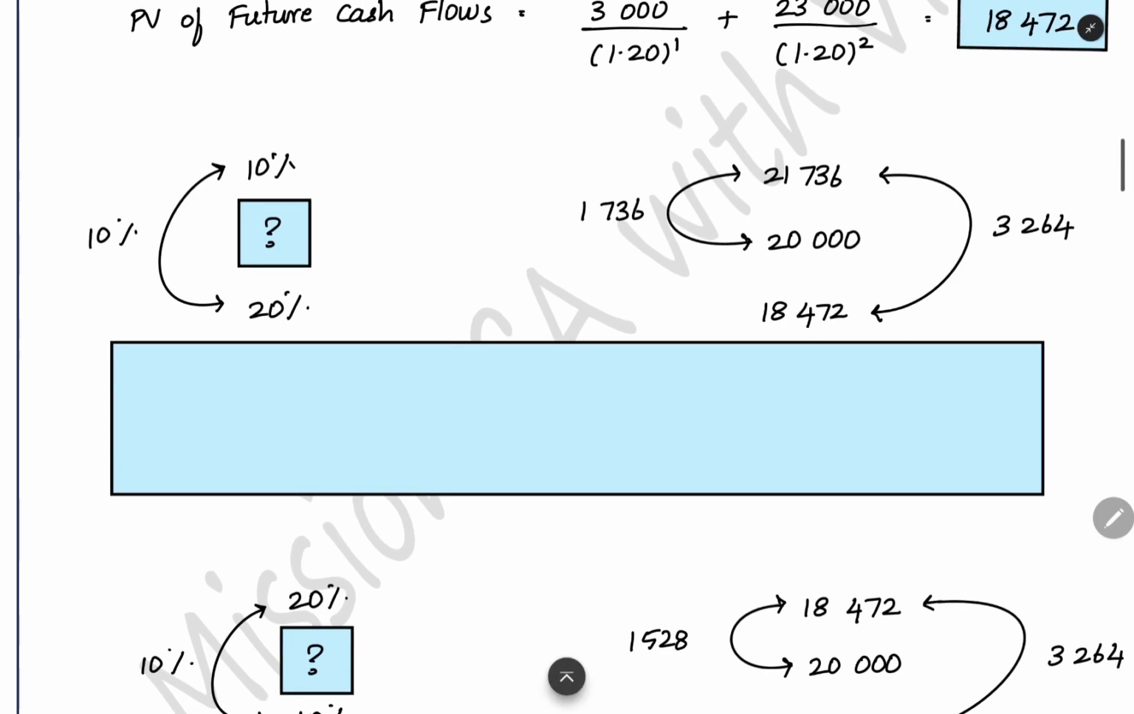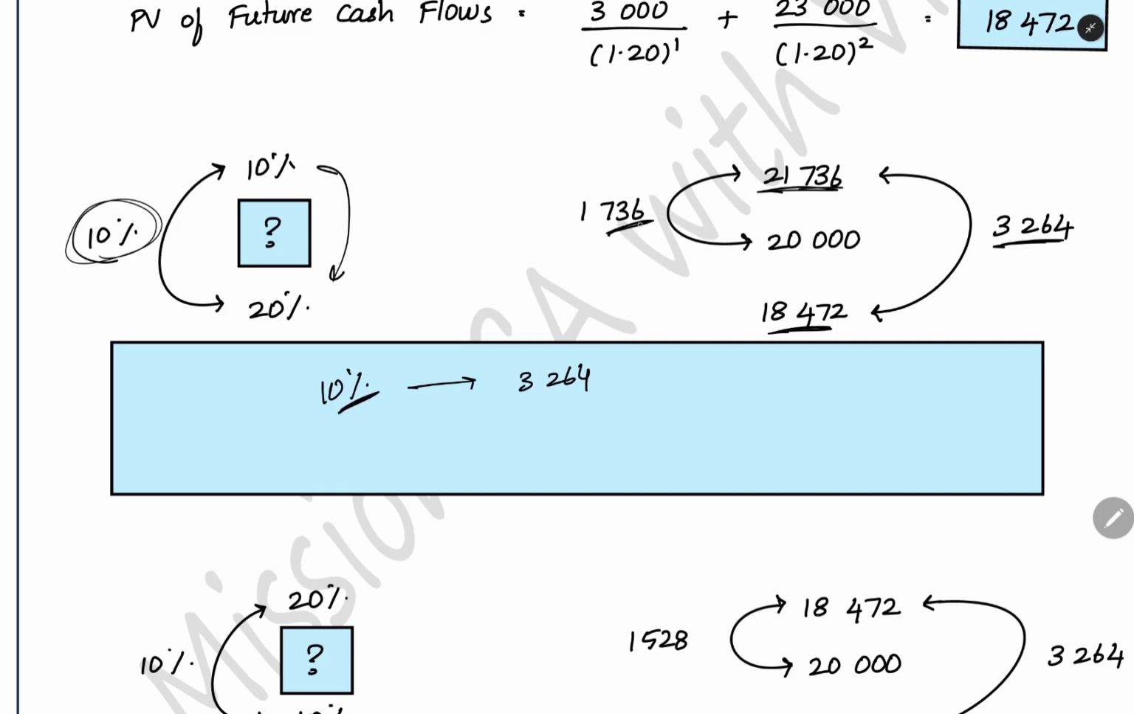Now for a total of 10% difference, from 10% the discount rate becomes 20%. In total, how much increase in discount rate is happening? 10%. For this total 10% discount rate, how much present value is getting affected? 3,264. From 21,000 it became 18,472. This much present value is getting affected. This is the total difference that happens for a change in discount rate by 10%. How much present value do you have to modify? 1,736. So you can proportionately find out how much is the value that you have to add to 10.